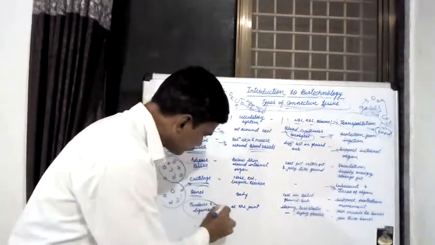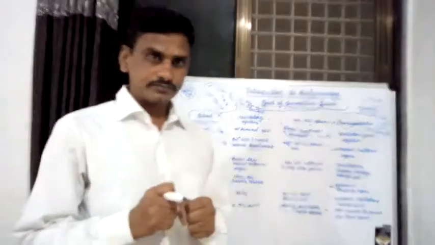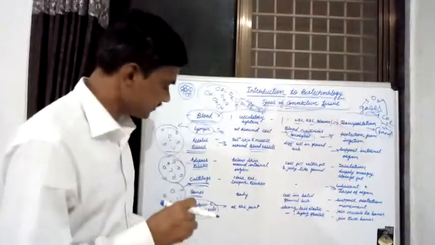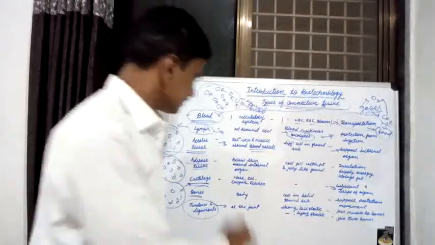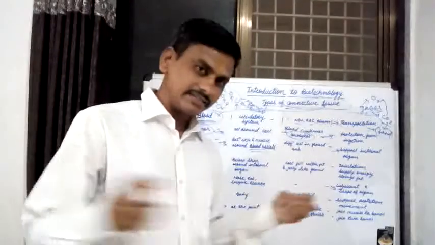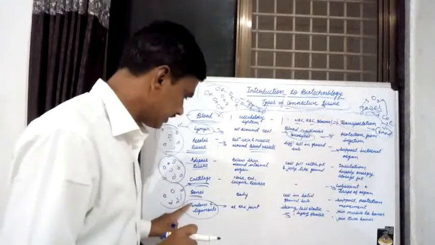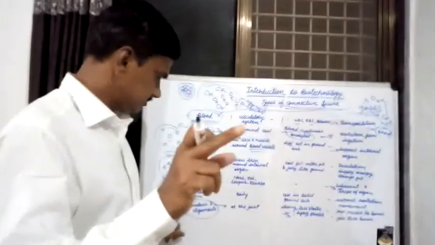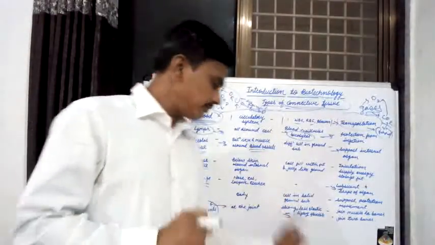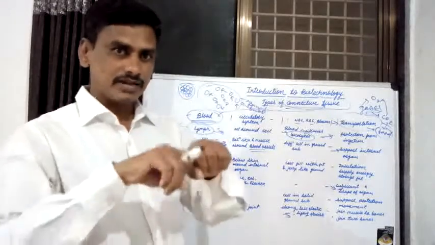The cells in tendons are strong but less elastic, while in ligaments the cells are strong but highly elastic, that is, flexible and easily movable.